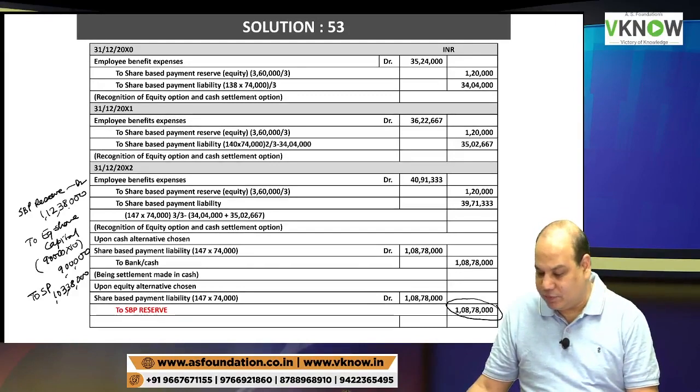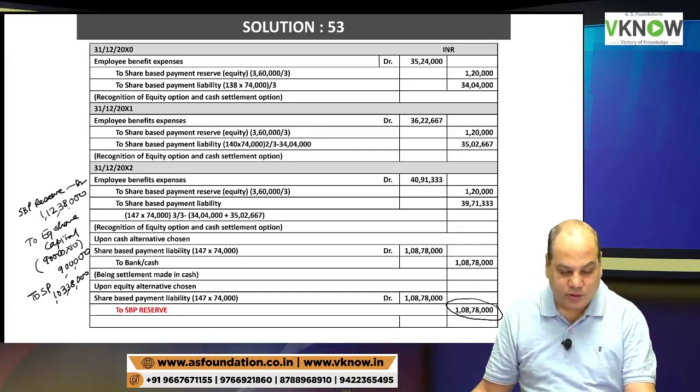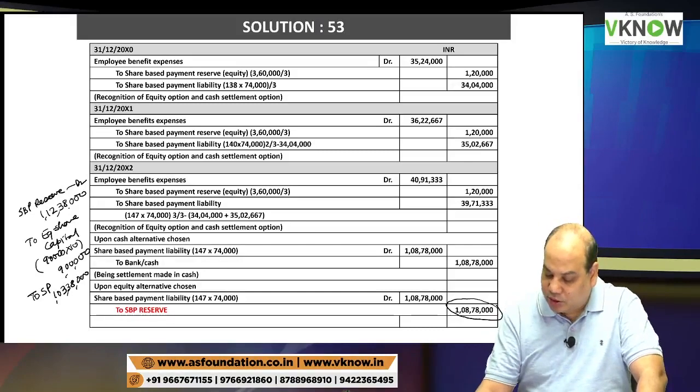Last entry I will repeat if you can't read it properly. SBP reserve account debit 1 crore 12 lakh 38,000 to equity share capital 90,000 into 10, 9 lakh, to securities premium 1 crore 3 lakh 38,000. Now you close the answer. Write an assumption: face value of share is assumed to be rupees 10. Noted? So in the exam you can write 10 rupees here, no problem.